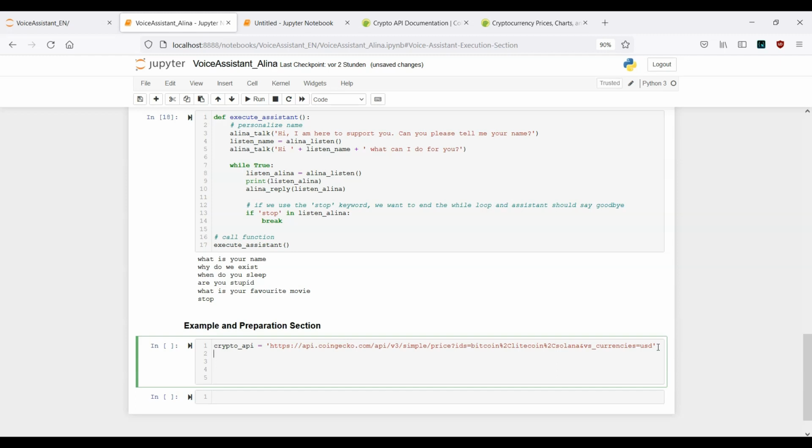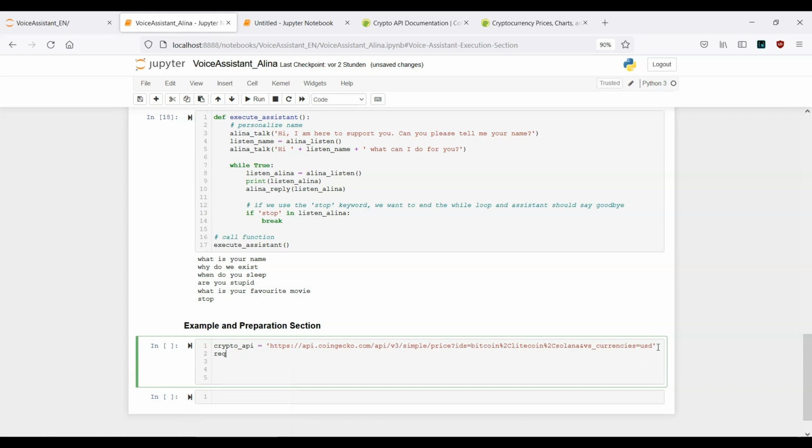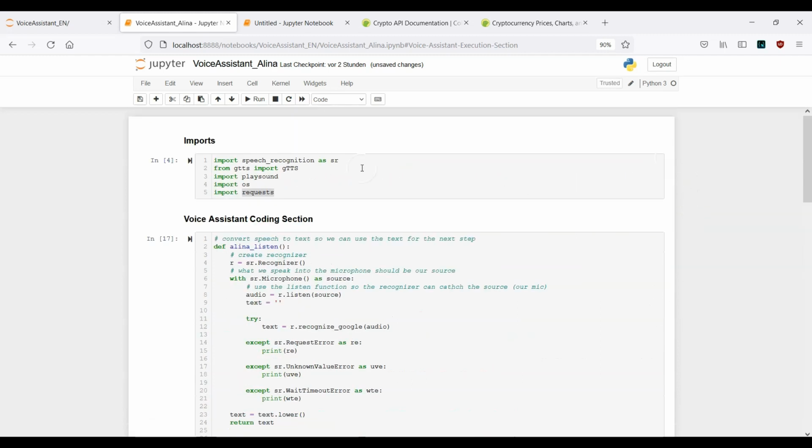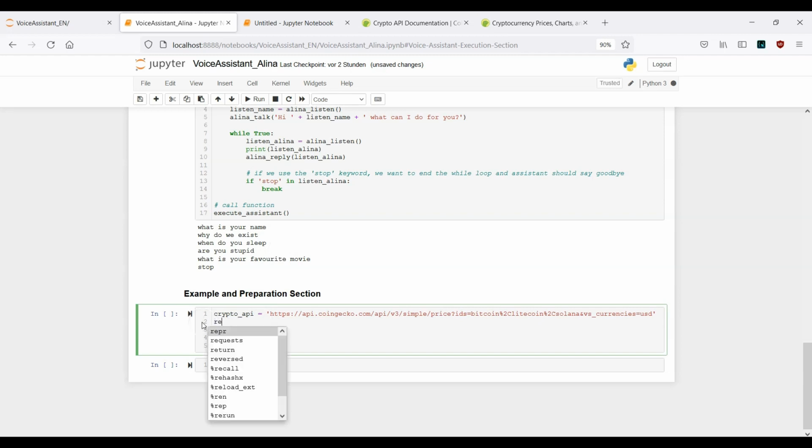In the next step, we want to make a request. So one second, why does it not work? Actually, I have already run the cell, didn't I? I think I didn't. Now, don't forget to run the cell after you import it. Go back down, write it again, requests.get, because now we want to make a GET request to this URL here. So it's crypto_API.